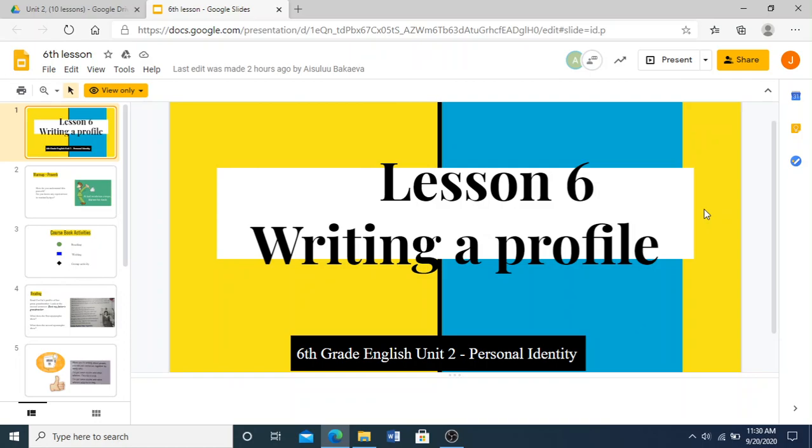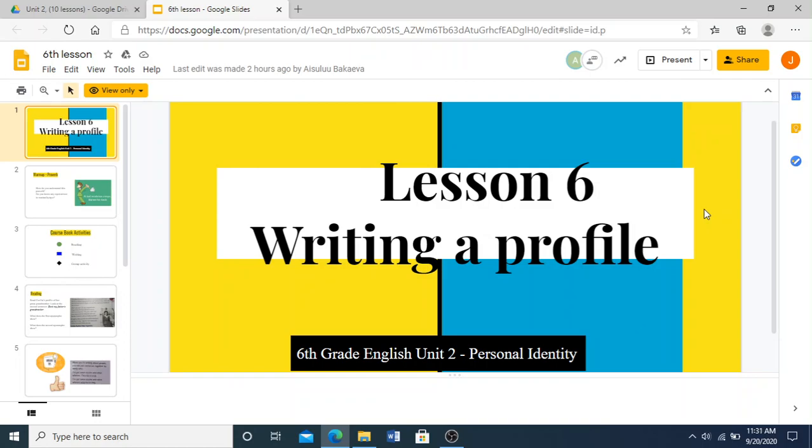In this particular lesson, we are going to be learning to write a profile. What is a profile? A profile is information about a person or a thing or you. So we're going to write a profile, and we are going to see what information should be included in a personal profile, in a profile of a person.